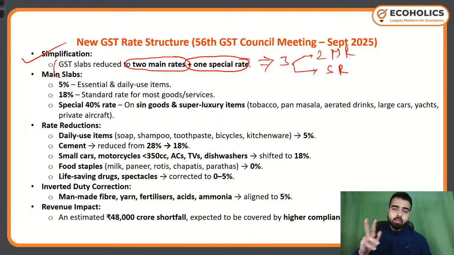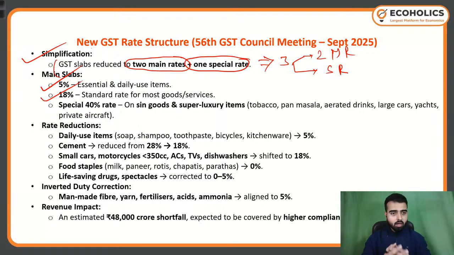Now, the main slabs are two main slabs. Let's talk about the two main slabs. 5% is going to be there on essential and daily use items. 18% is going to be there as the standard rate for most goods and services. On most goods and services, the standard rate is going to be applicable.